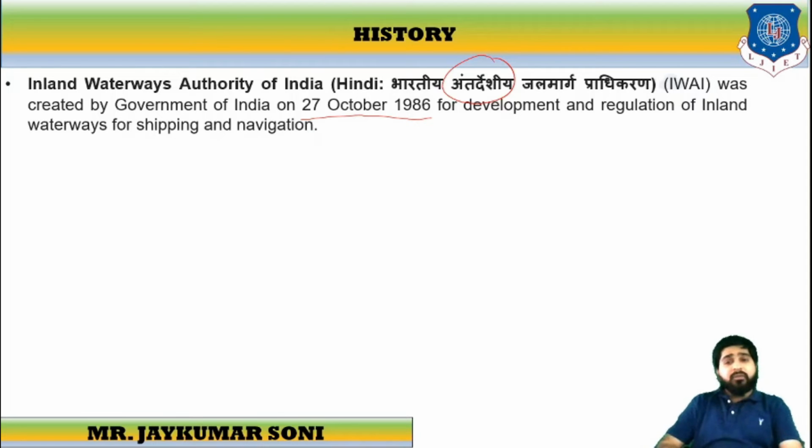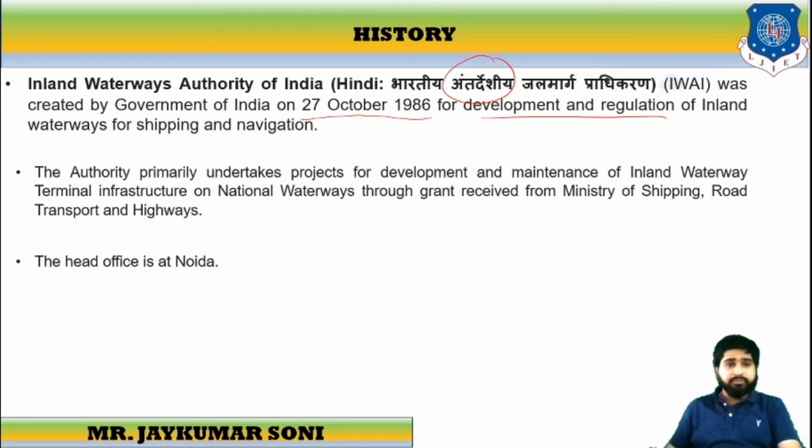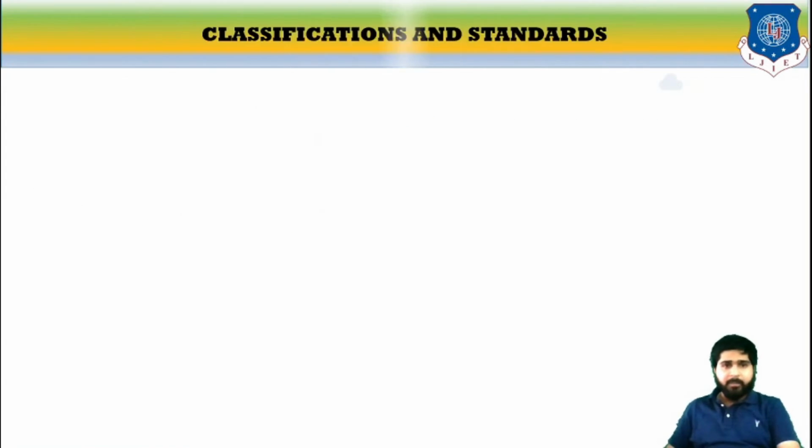It was created for the development and regulation of inland waterways for shipping and navigation. This authority primarily undertakes projects for the development and maintenance of inland waterways and terminal infrastructure on national waterways through grants received from the Ministry of Shipping, Road Transport and Highways. The head office of IWAI, that means Inland Waterways Authority of India, is situated at Noida, near Delhi.